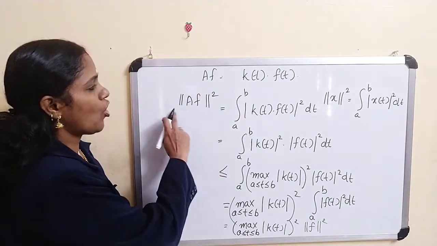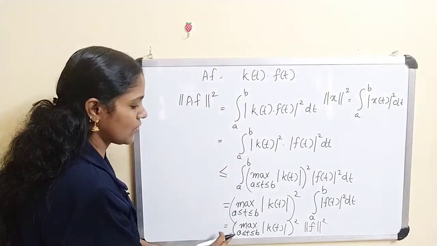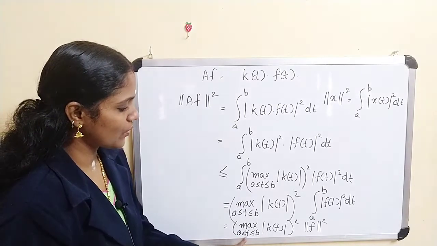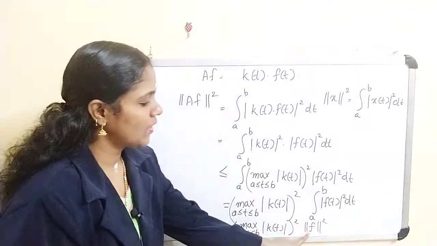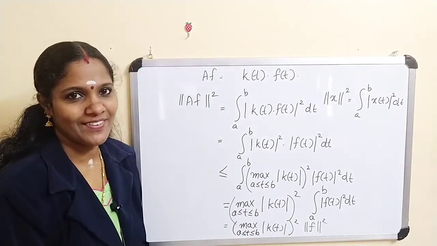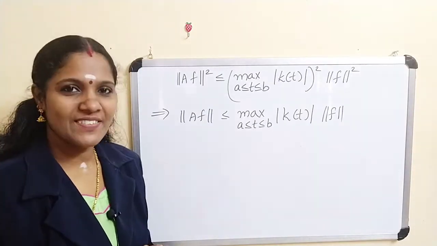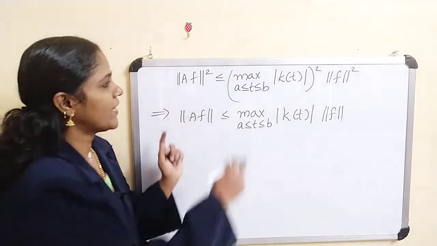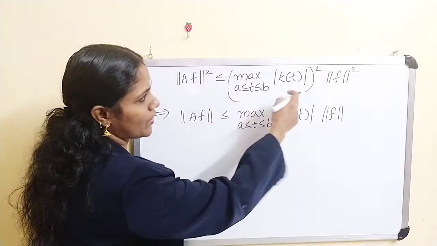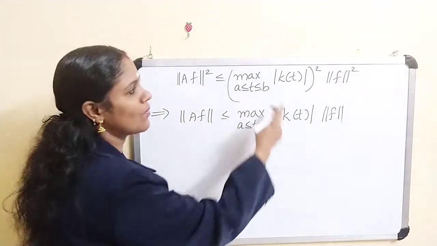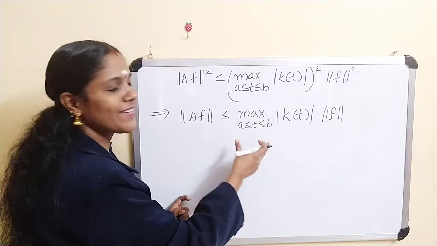Thus, norm of AF square is equal to maximum over a less than or equal to t less than or equal to b of mod k of t whole square into norm of f square. Thus, we get norm of AF square is less than or equal to this value. Taking square root, we get this one. All terms are positive. Therefore, we get this one.